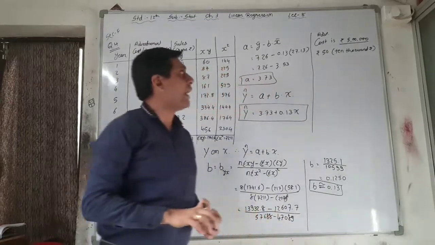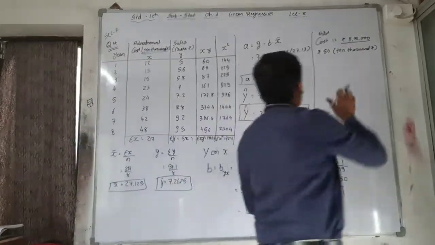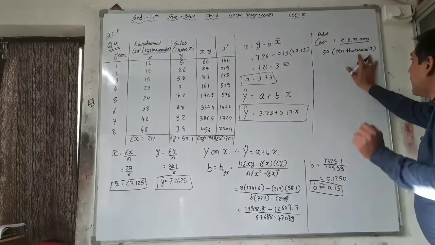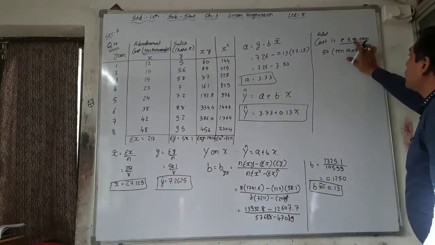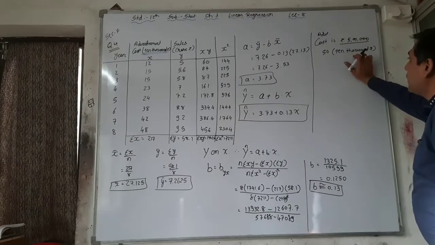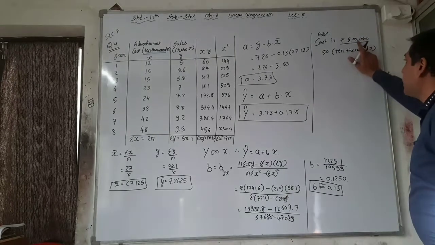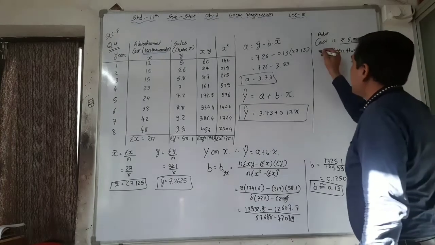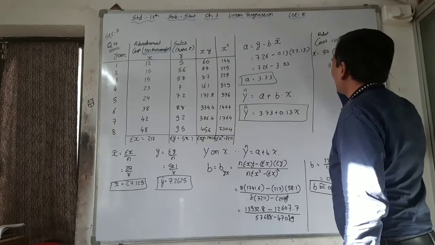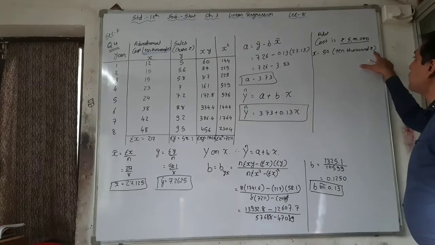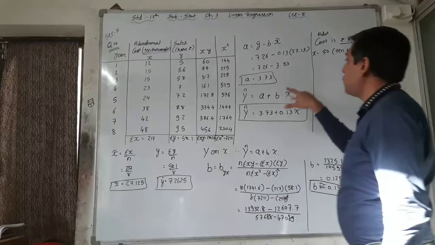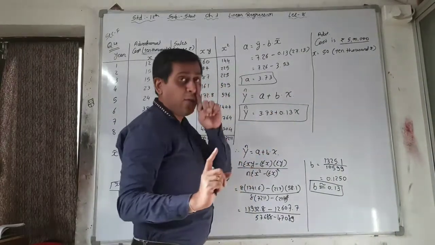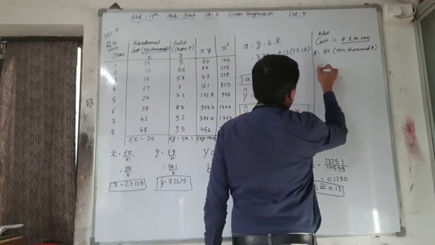See, 5 lakh converted into 10,000 rupees is 50. That means you have to make a common 4 zeros: 0, 0, 0, 0. 4 zeros are there in 10,000. That's why we take common 4 zeros, and you have to say x is equal to 50, in 10,000 rupees. So here we are not taking 5 lakh as x, but only 50 as x, and now put the value.